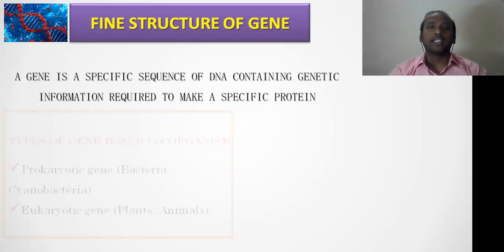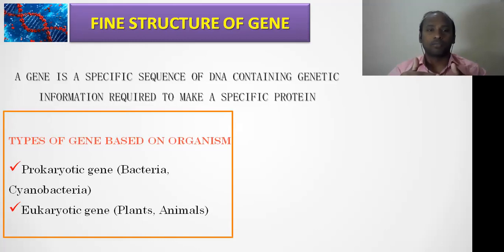So, if you look at gene types, the basic definition of a gene is a very specific sequence of DNA that can code for a protein. Fine. Now, if you look at the different types of genes, they can be classified majorly based on three different criteria, right? One is based on organism, the second is based on function, and the third is their behavior. Clear? All these three things I am going to elaborate in the coming slides.